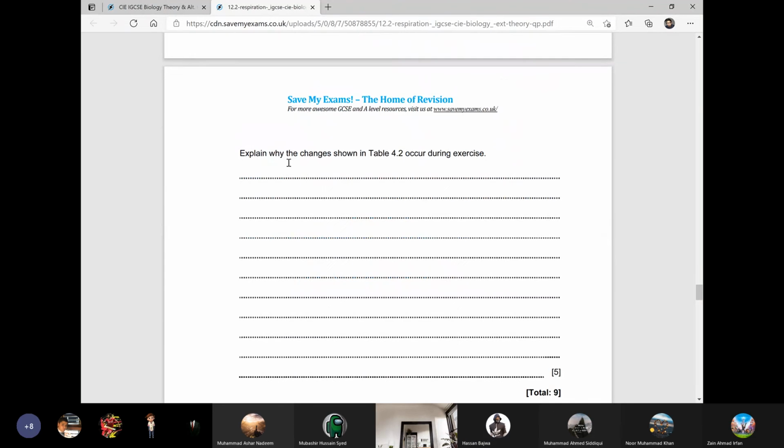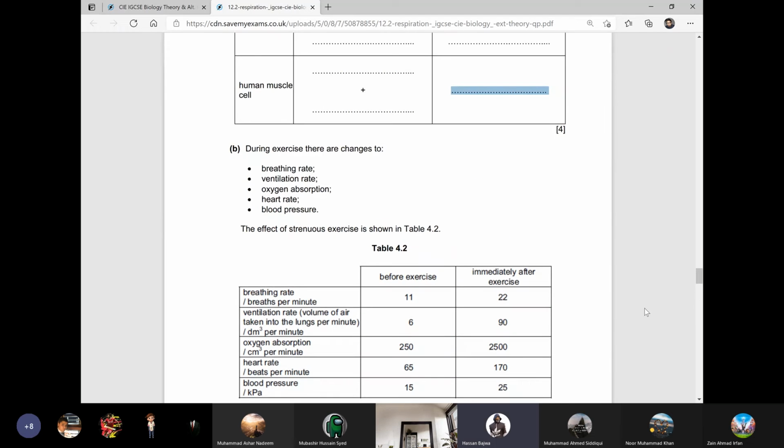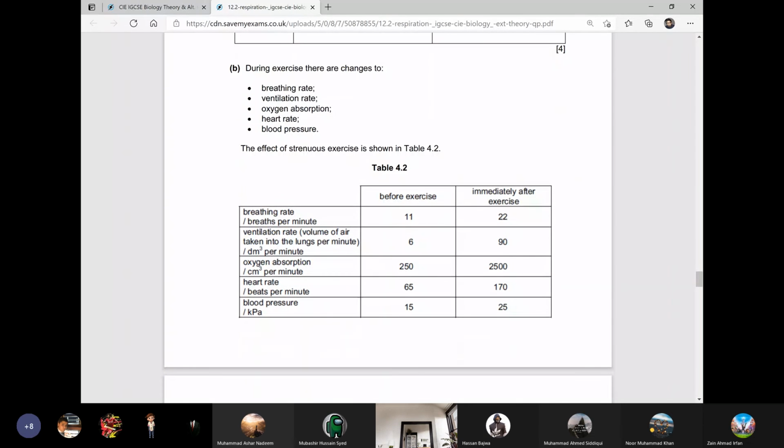Now, the question is, explain why the changes shown in table 4.2 occur during exercise. Now, boys, this question is about explaining. So, you will have to use the data, and you also have to use your knowledge at the same time. Use your data and use your knowledge to answer this question. All right, boys? Yes, sir.